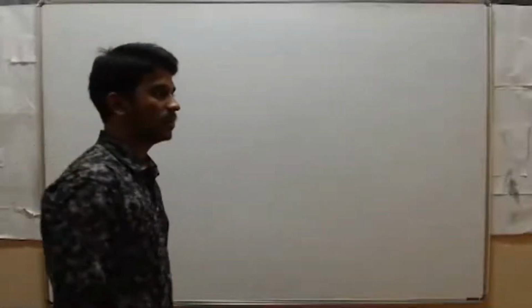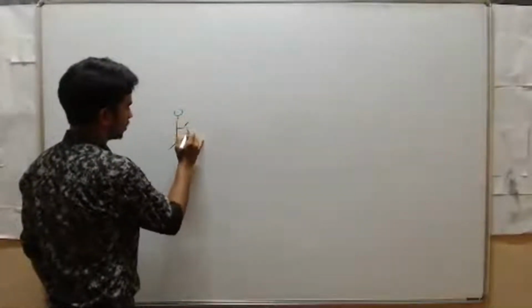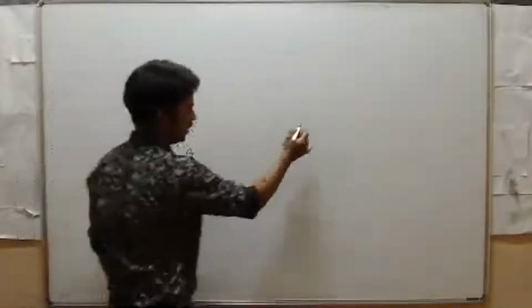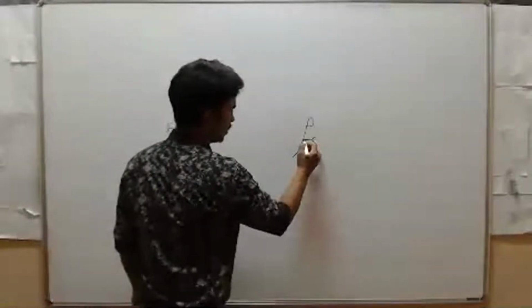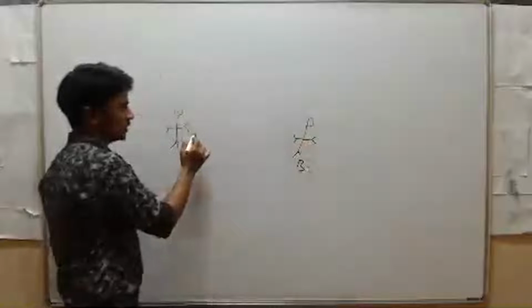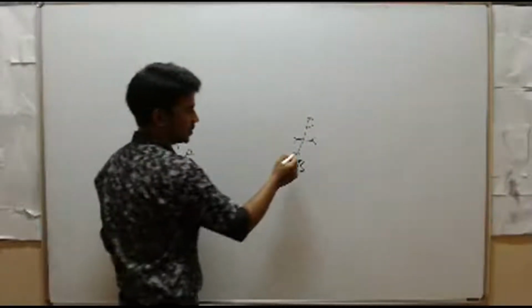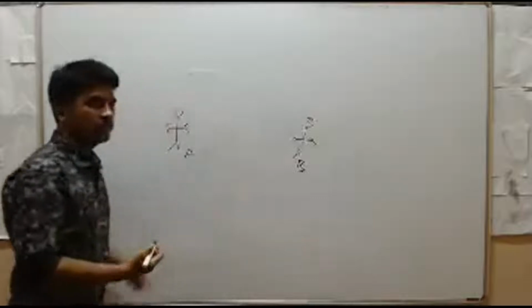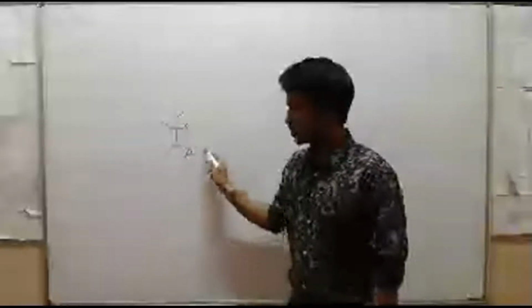Next, move to propagation of sound. This is very, very important. For example, say she is A and one more person is B. Now this person will speak, he will say something, then this person can hear his voice. He is singing a song, so he will listen to that song. Here this person produced a sound, so he can hear.